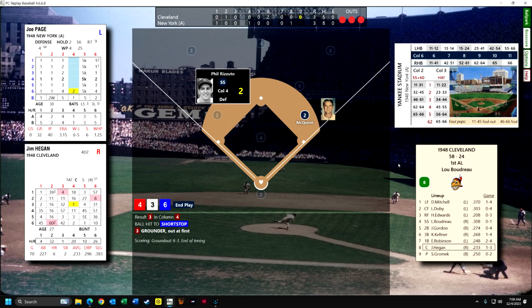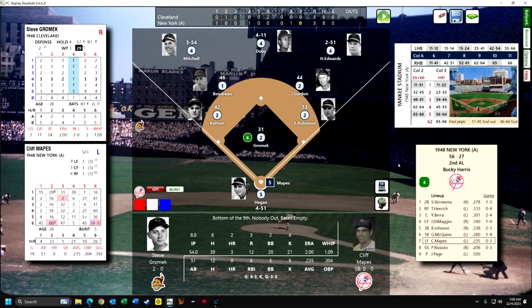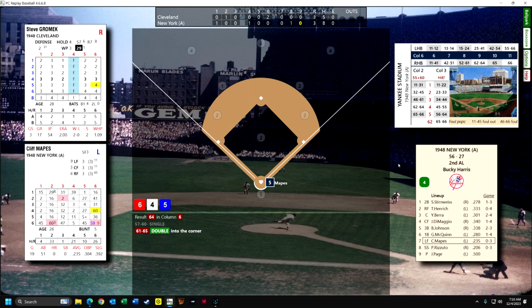Again, the sound in this game is great. In fact, there's a lot of voice sound, announcer sound, things like that, crowd sound. So I have the sound turned off, but it's going to be a double for Mapes. Mapes comes through. Okay, bottom of the 9th.